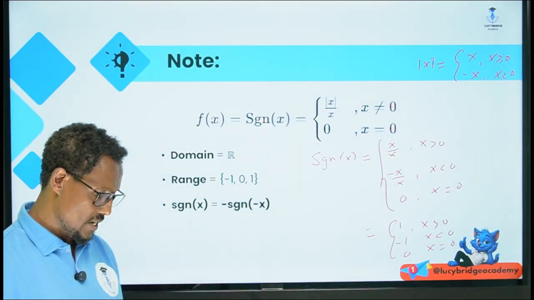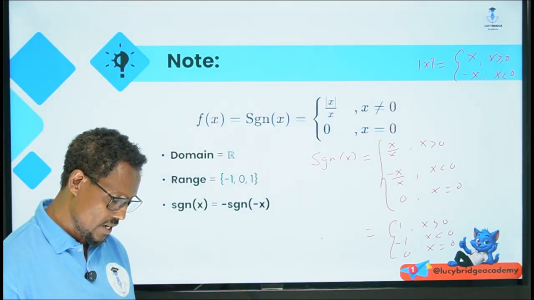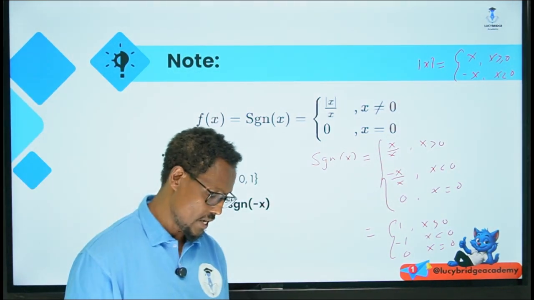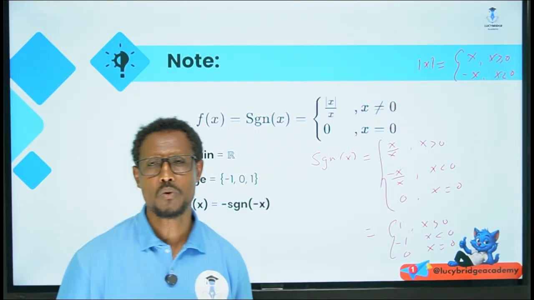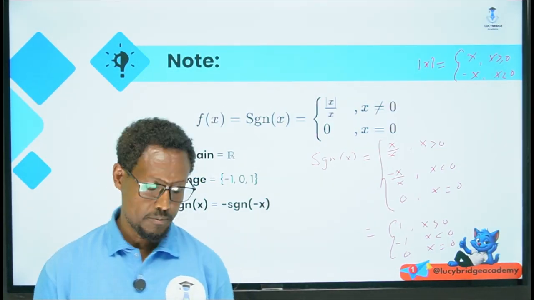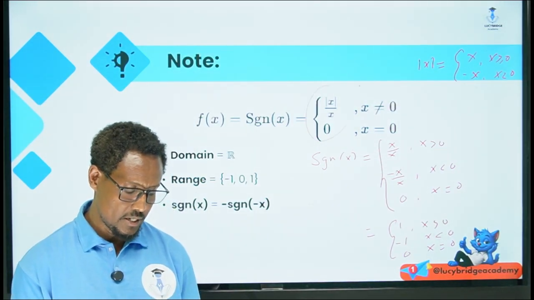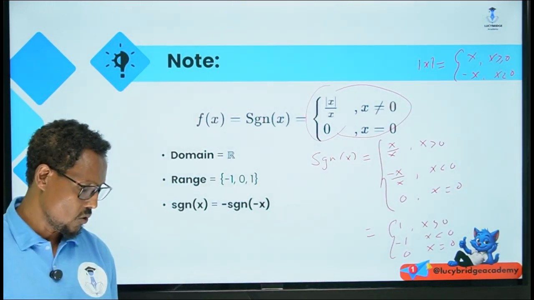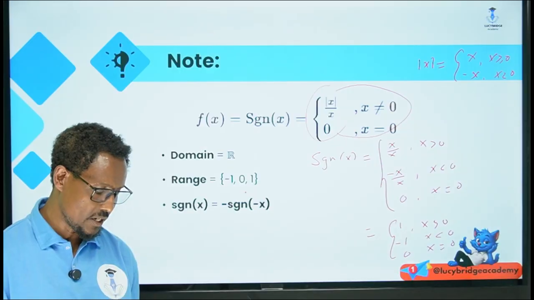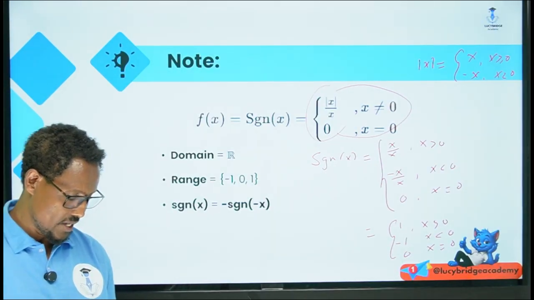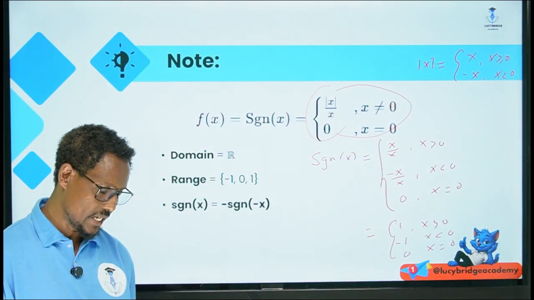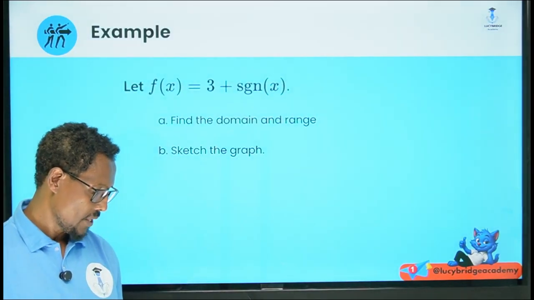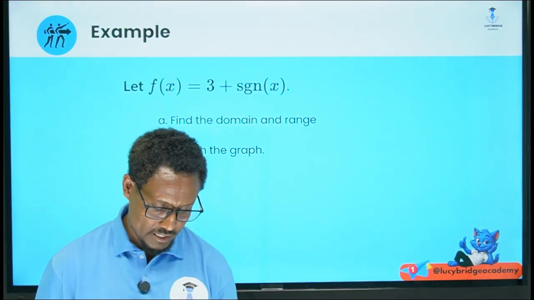That means this means signum of x. Okay, so the absolute value of x over x when x is different from 0, and 0 when x is equal to 0 የሚለው ደግሞ that means ይሄ ፋንክሽን ማለት signum of x ነው ማለት ነው። So the domain is a set of all real numbers, the range is -1, 0 and 1. Signum of negative x is equal to the negative of signum of x. አሁን እዚህ ጋር ተጠቀምነው ነው ማለት ነው።